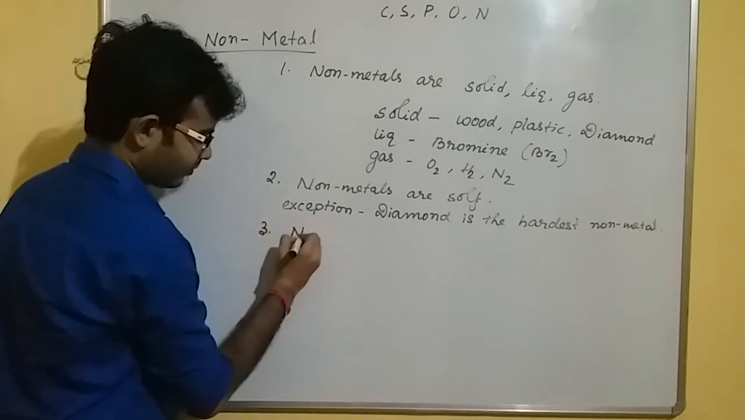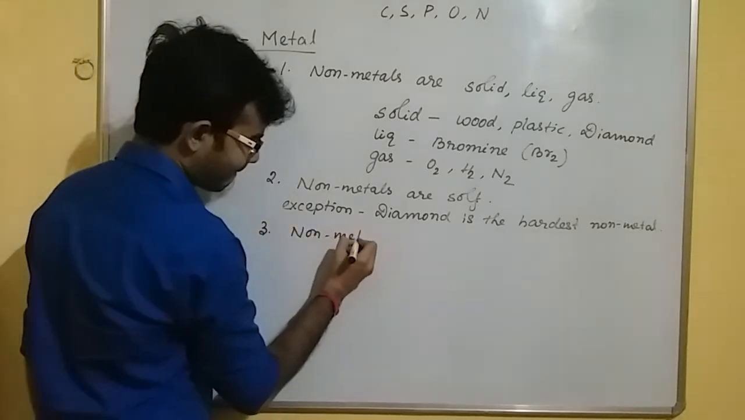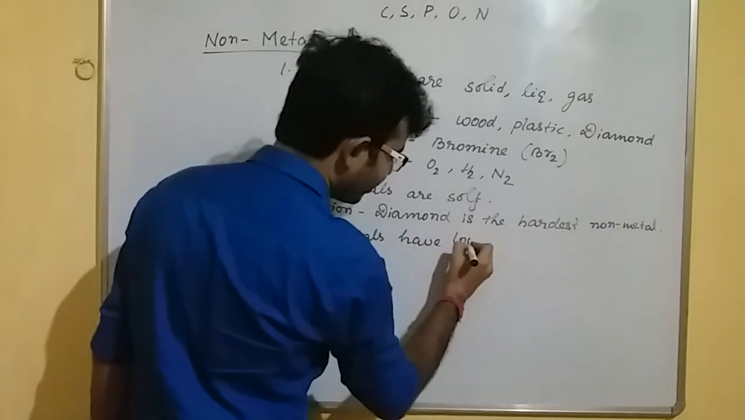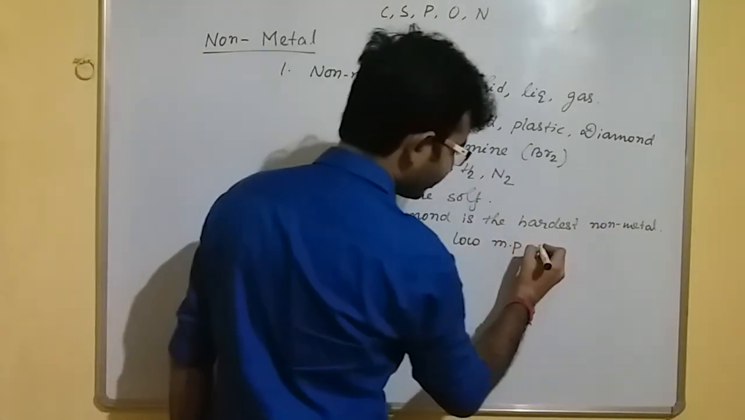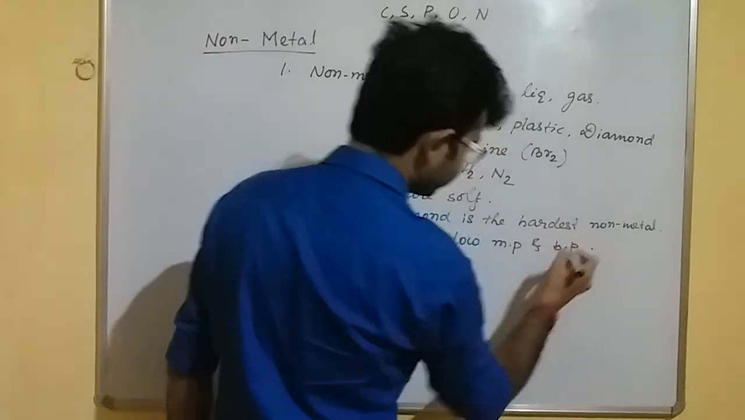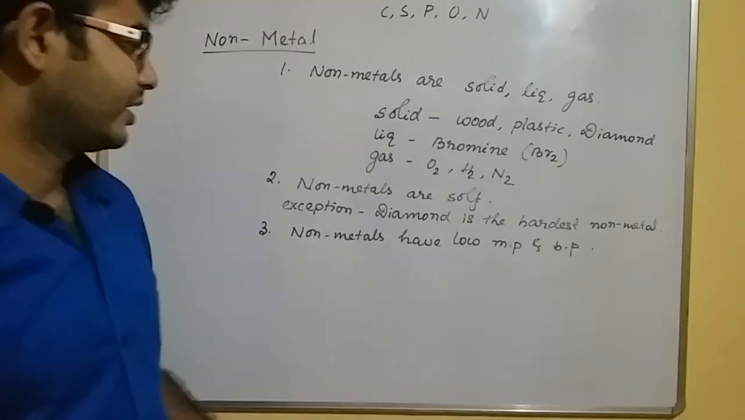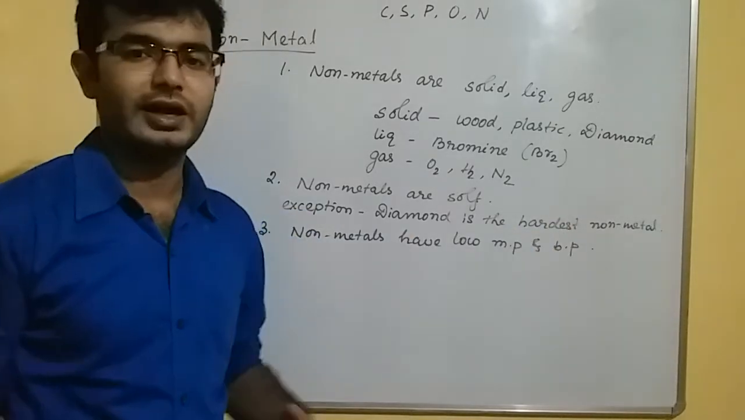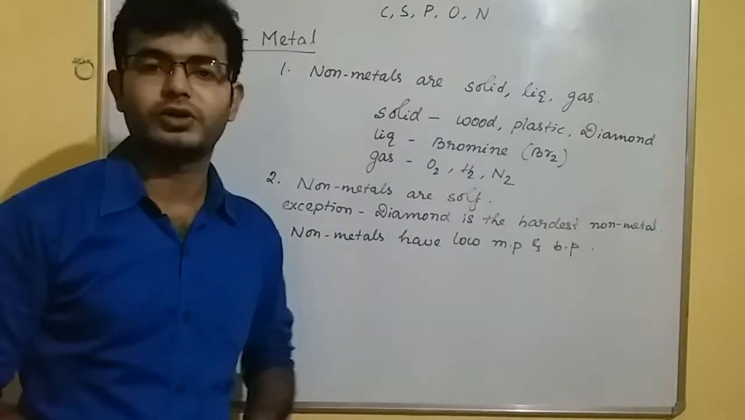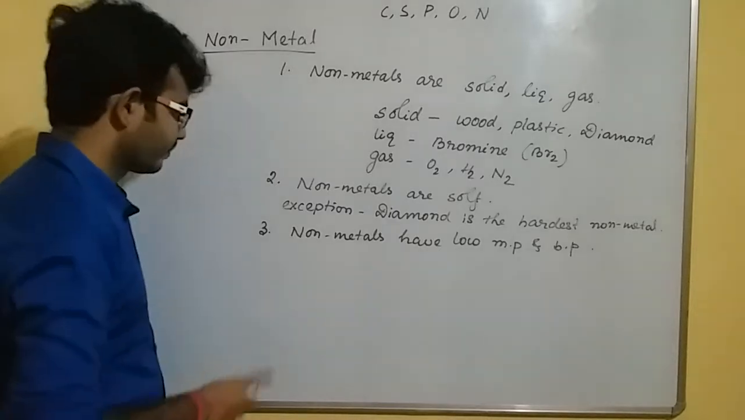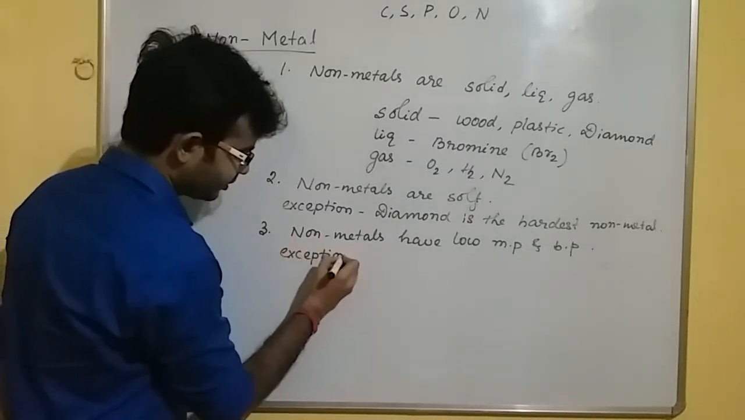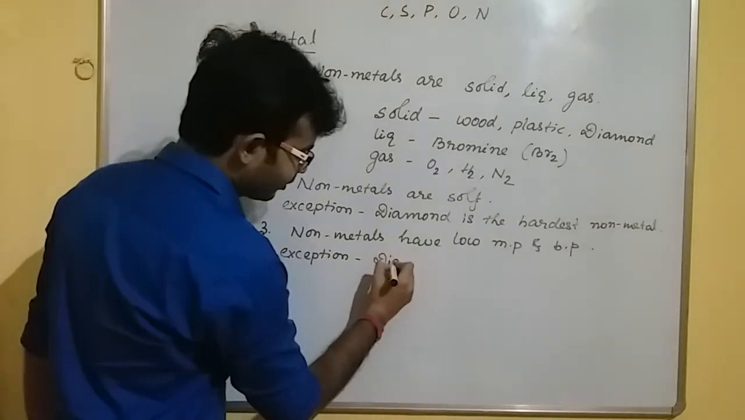Number 3. Non-metals have low melting point and boiling point. Okay. It has been observed that in case of metals, the melting point and boiling point is quite high, but in case of non-metals, the melting point and boiling point is quite low. Okay, but there is an exception. There is an exception here also, like diamond.